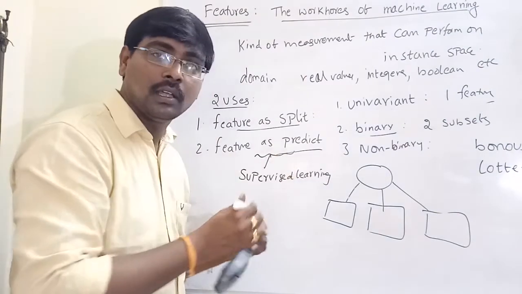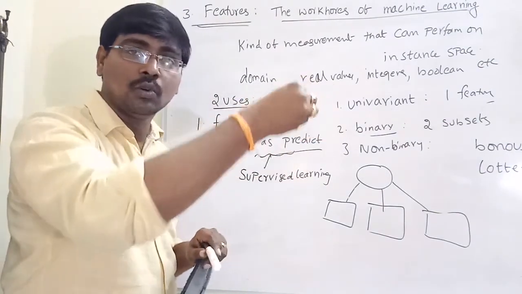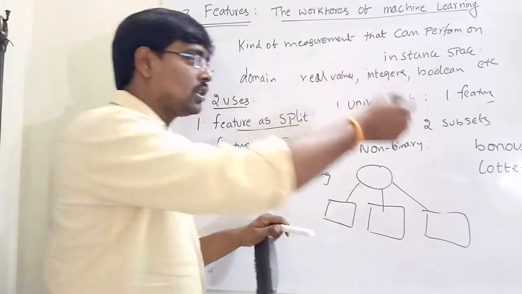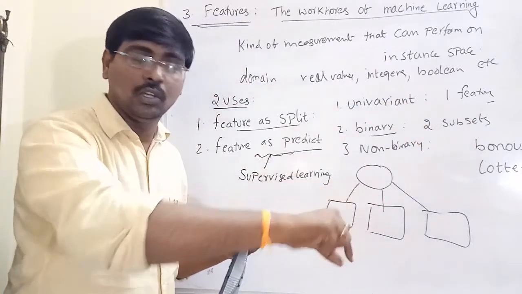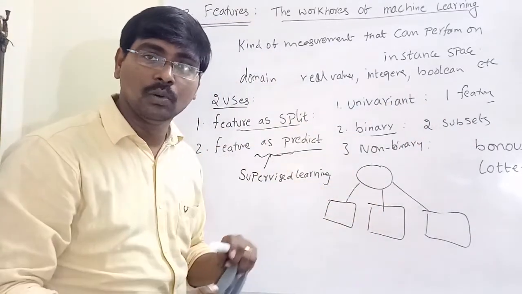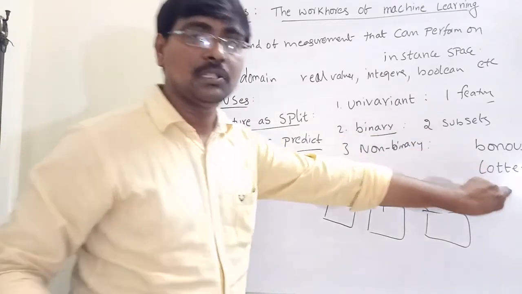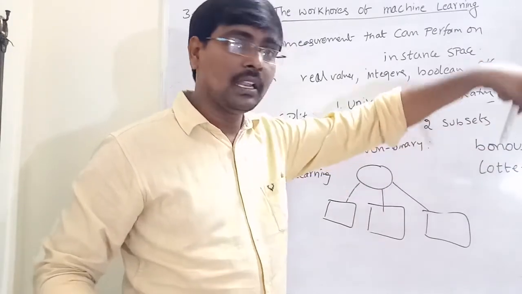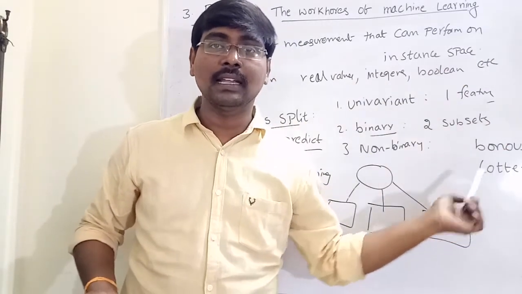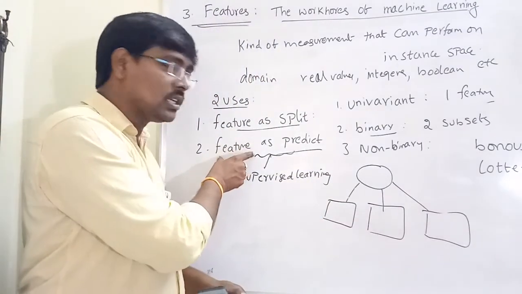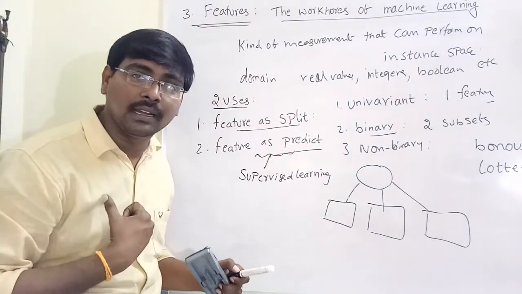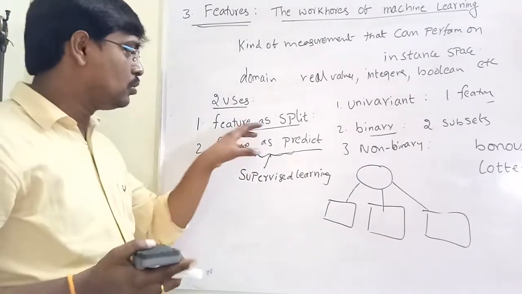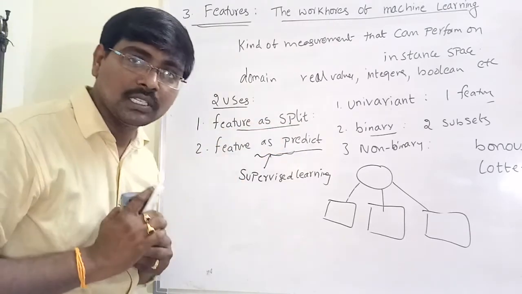How do you predict? If the value of bonus is equal to 1, we predict that the email is spam. Next, if the value of bonus is equal to 0 and the value of lottery is equal to 1, we predict that the class is spam. If bonus is 0 and lottery is 0, then we predict that the class is ham. That is, the features are used to predict the target class. So the two main uses are features as split and features as predictor.